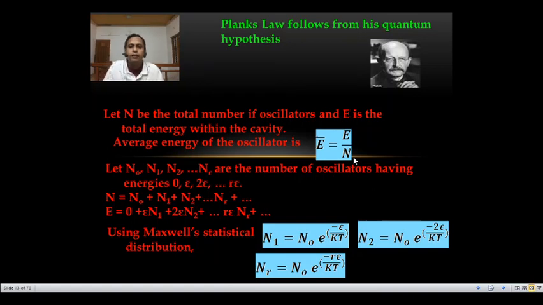See, there are N number of oscillators. Then we can further classify or categorize these N oscillators. For example, n0 number of oscillators having energy 0. Suppose n1 number of oscillators having energy epsilon. Suppose n2 number of oscillators having energy 2 epsilon. n3 number of oscillators having energy 3 epsilon. Just like that, we can say nr number of oscillators having energy r epsilon.